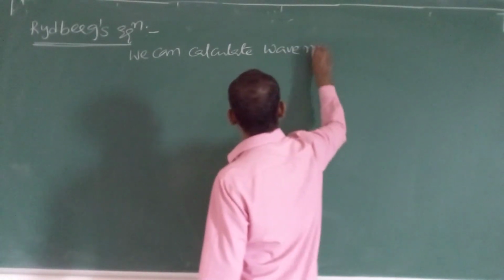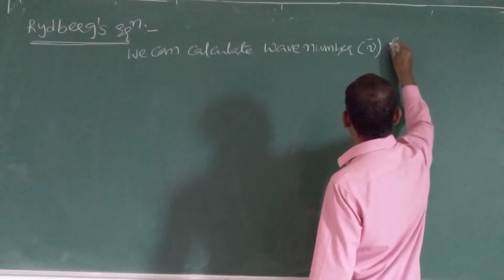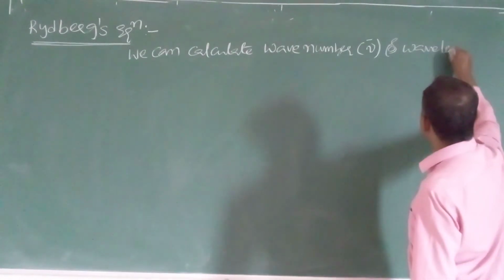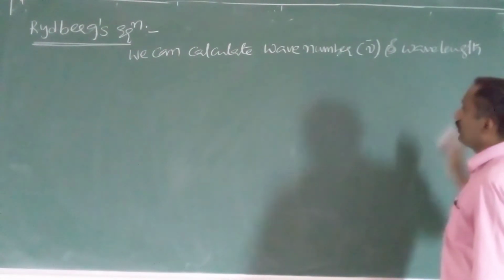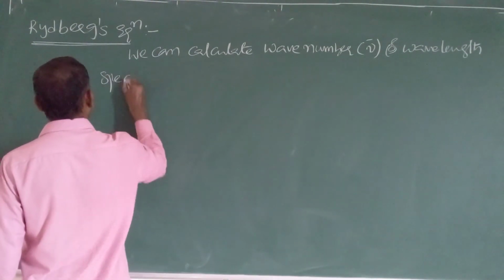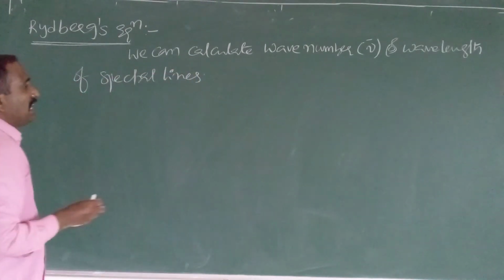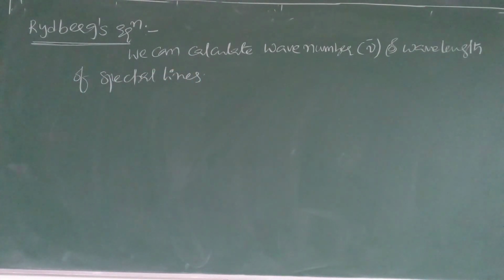Wave number is nothing but 1 by lambda. With the help of Rydberg's equation, we can calculate wave number or wavelength of spectral lines.